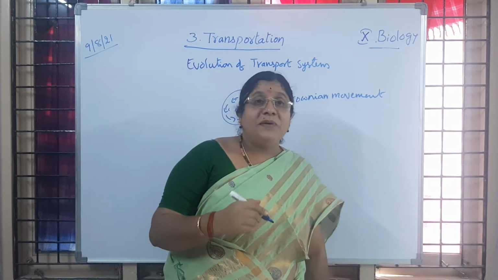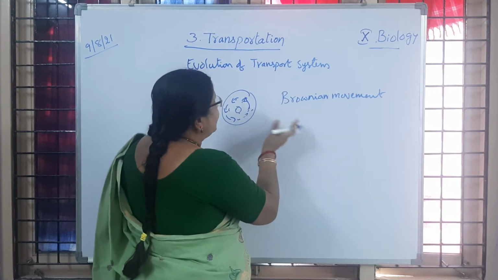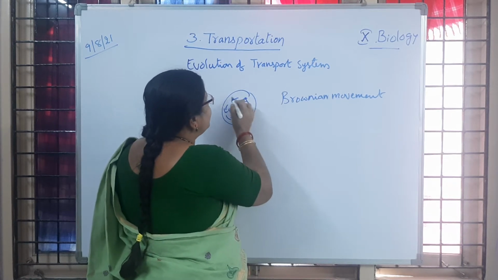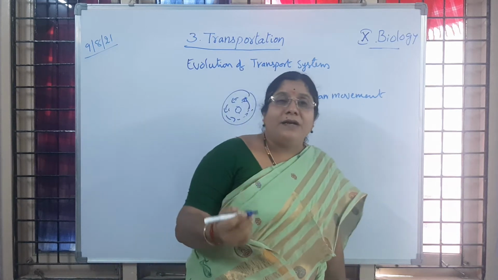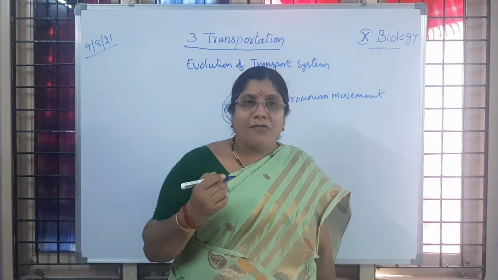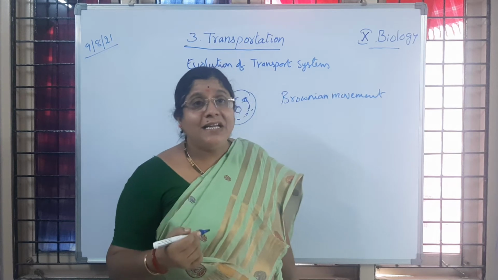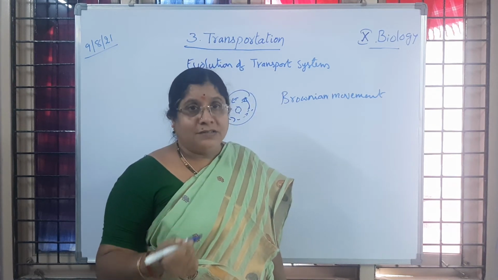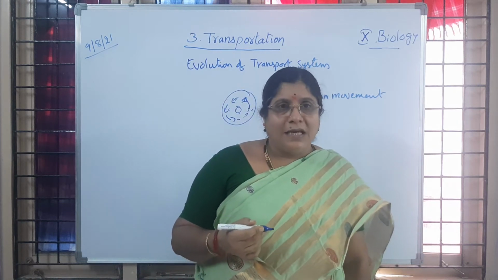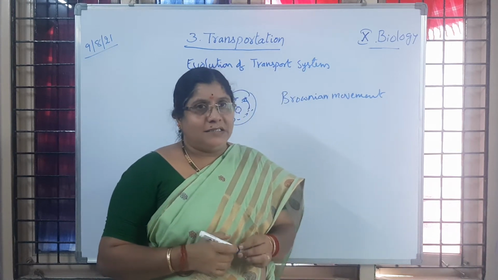Then the unwanted materials which are produced are sent out of the cell, and needed materials are sent inside the cell through the plasma membrane, and the distribution happens through the protoplasmic currents. Is it clear to children? You already learned in previous classes that protoplasm contains water as its major component. So that movement of protoplasm helps in the distribution of materials. Is it clear to you?